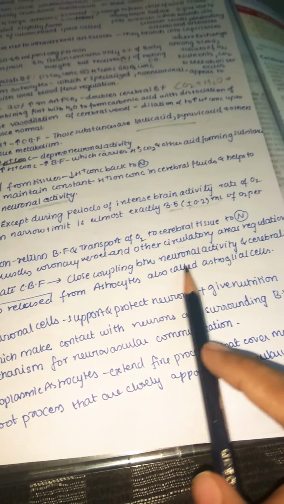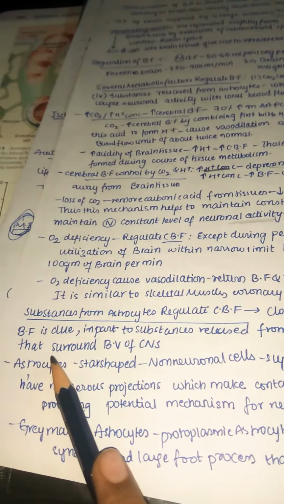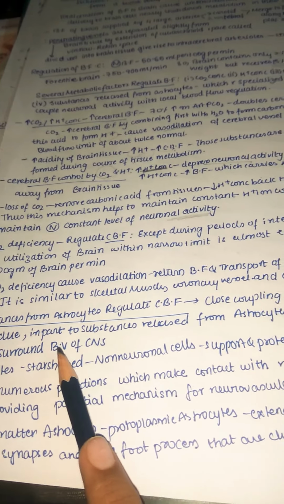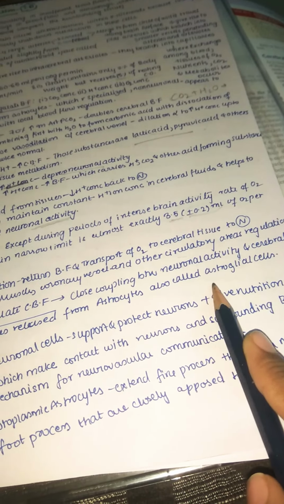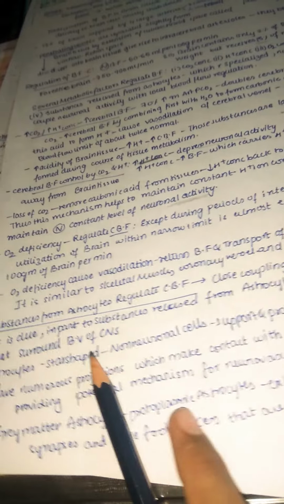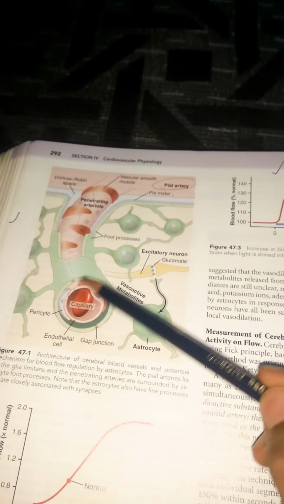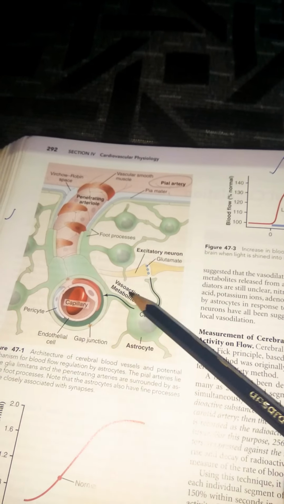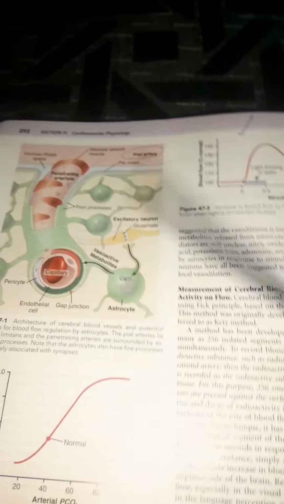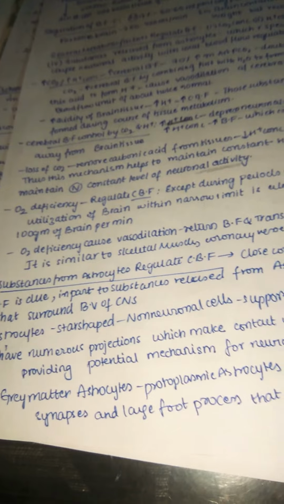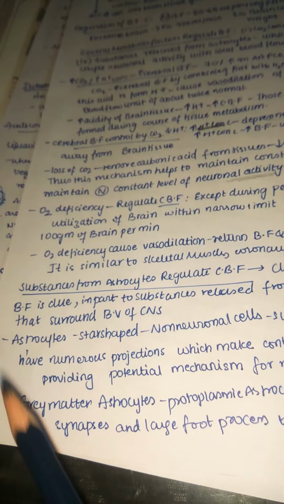So the close coupling between the neuronal activity and cerebral blood flow is due in part to substances released from astrocytes, also called astroglial cells. Astrocytes are also called astroglial cells that surround the blood vessels of the central nervous system. So you can see here, these are the blood vessels, right? But these are surrounded by our astrocytes. You can see these are also called astroglial cells. So you can see our blood vessel is coming, then they are surrounding them mainly in the central nervous system. They are not found in other cerebral circulation, especially they are in the central nervous system.